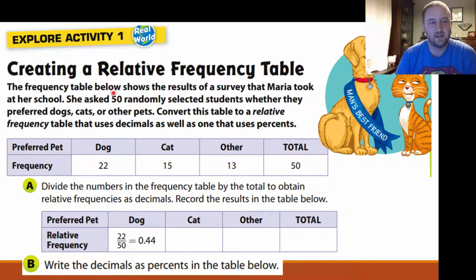The frequency table below shows the results of a survey that Maria took at her school. She asked 50 randomly selected students whether they preferred dogs, cats, or other pets.